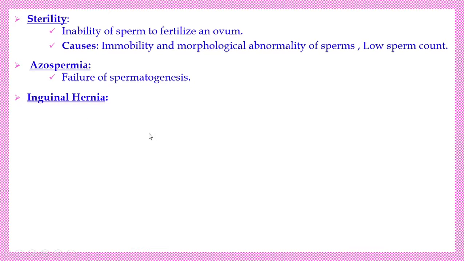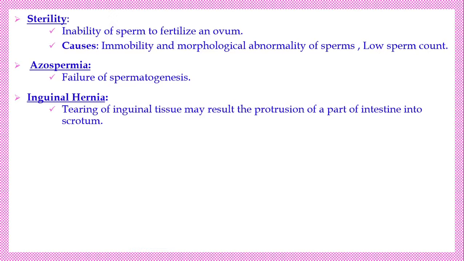Next one, inguinal hernia. In both male and female, on the lateral side of the abdomen, there is a canal called the inguinal canal. When the inguinal canal becomes torn, the intestinal part protrudes through it. Tearing of inguinal tissue may result in protrusion of part of the intestine into the scrotum. The intestinal part descends into the scrotum. That is called inguinal hernia.